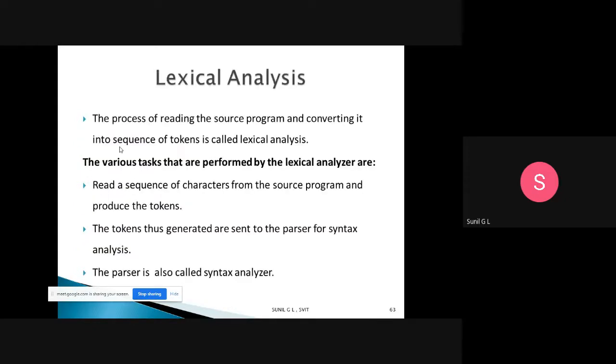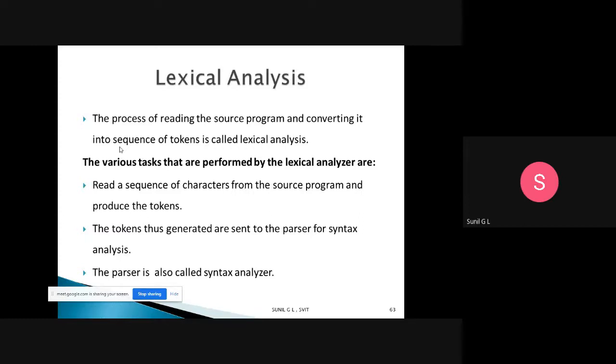The first thing is what we mean by lexical analysis. Lexical analysis is the first phase of the compiler. It will take the source program. The process of reading a source program and converting it into a sequence of tokens is called lexical analysis. This is the starting phase. It will take the source program, a high level language program, and convert it into n number of tokens. That is the generation of tokens. The first step is generation of tokens, and that will be performed in lexical analysis.